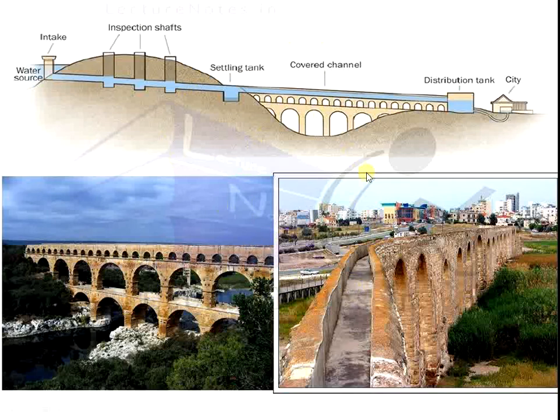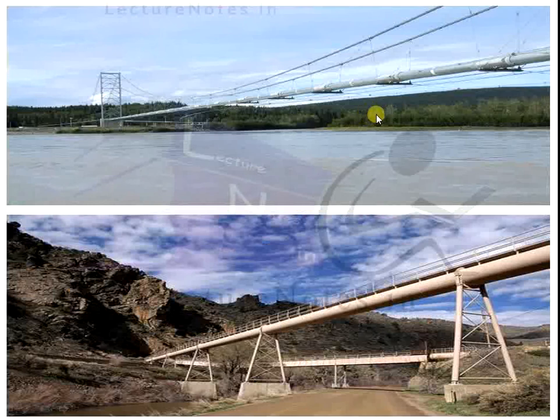These images are all related to the purposes. This type of bridge you have to use for pipelines or various pipeline purposes.